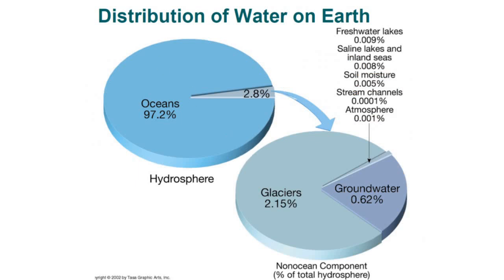Now, regarding the details of the distribution of water, 97.2% is the ocean water, and the rest 2.8% is the non-ocean component. The majority is glacier ice water, 2.5%, of which the next component is groundwater.